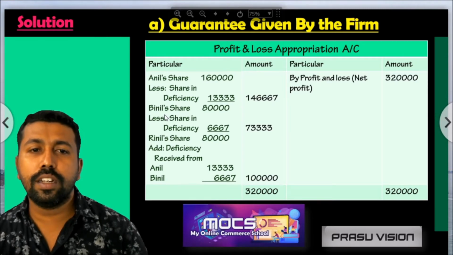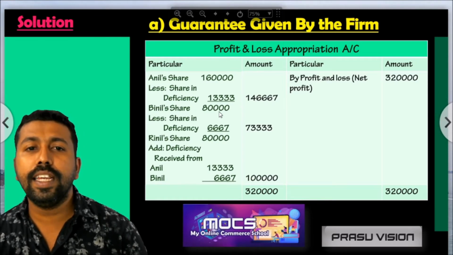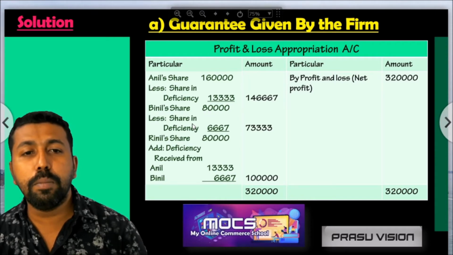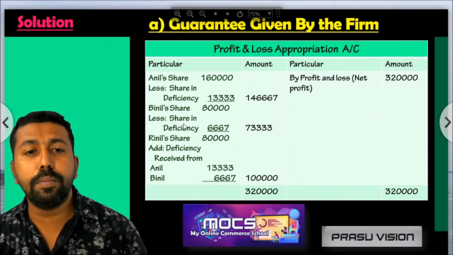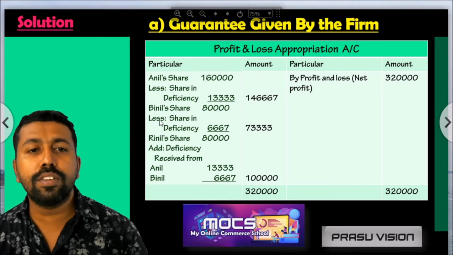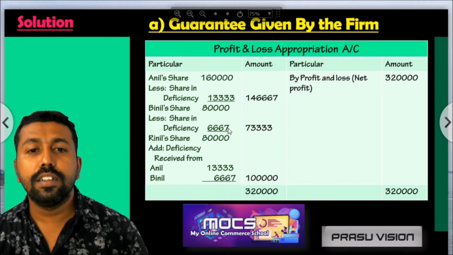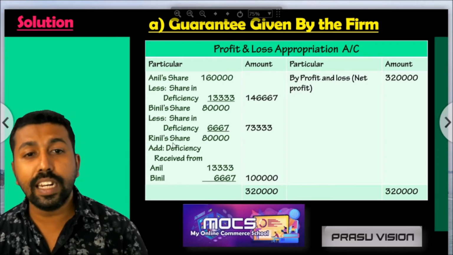Then Binil's share is the same, what he had to get. The original amount of profit is 80,000, shared as per the new ratio. If there is any amount given to the newly admitted partner, here also Binil is sharing 6,667 for Renil.